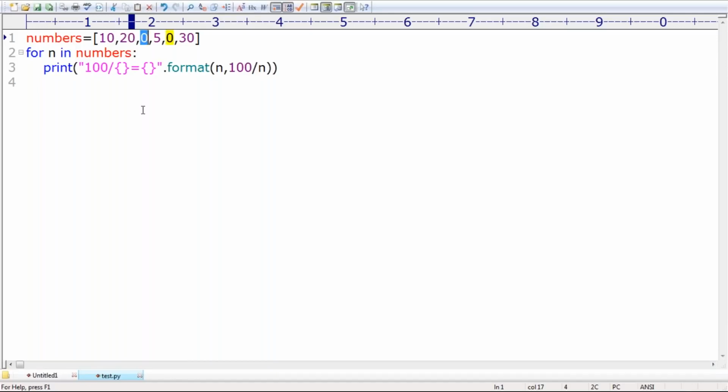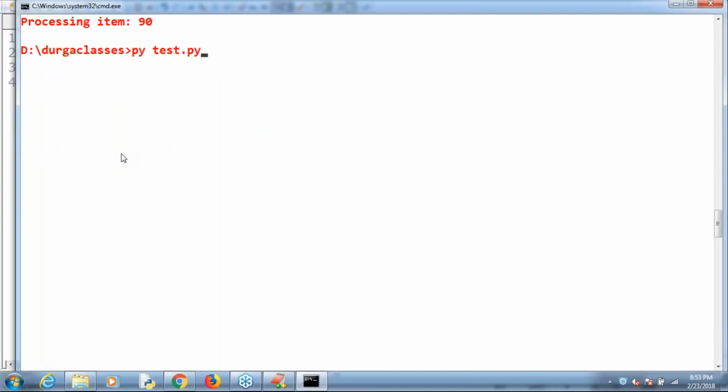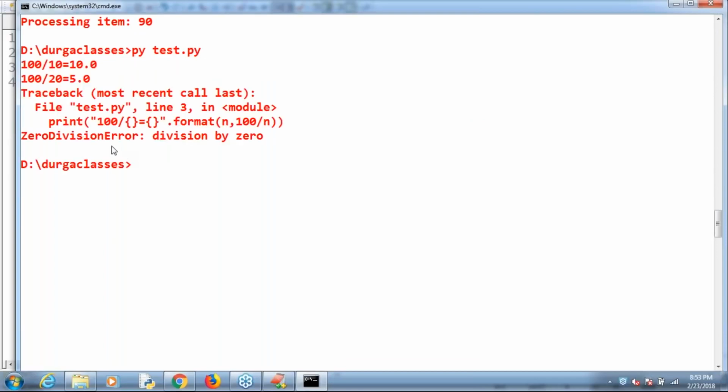How can you divide by 0? It says sorry, I can't continue, I'm stopping this program. Can you have a look at the problem? First 100 by 10 is 10.0, beautiful. 100 by 20 is 5.0. But whenever we take 0, immediately ZeroDivisionError: division by zero. Like this we are getting.